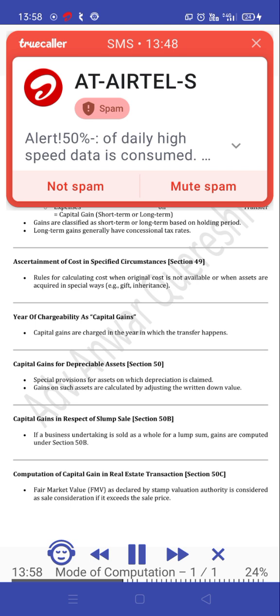Mode of computation, Section 48. Capital gain is computed as sale consideration amount received, less cost of acquisition, less cost of improvement, less expenses on transfer. Equals capital gain, short-term or long-term. Gains are classified as short-term or long-term based on holding period. Long-term gains generally have concessional tax rates.